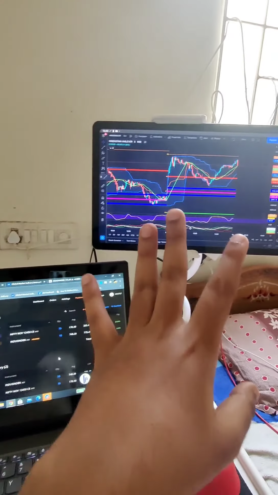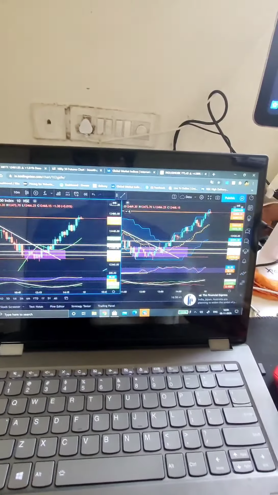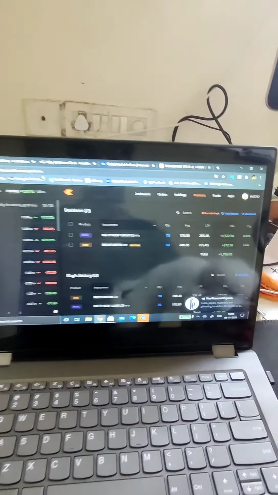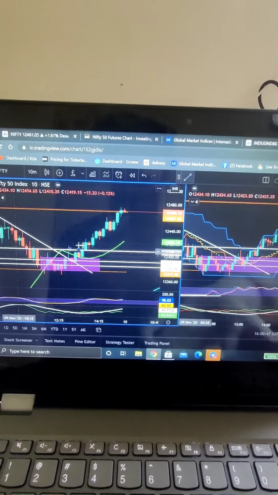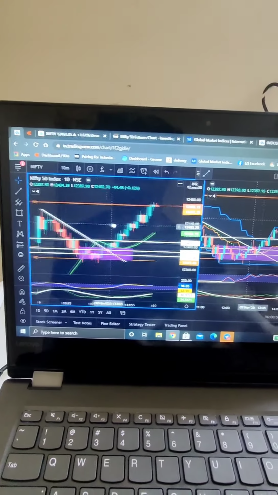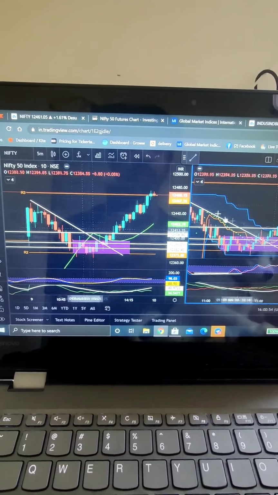You don't even require a tablet over here, which I just generally keep for a stock setup. Right? I do multi-time frame analysis. If you can just see, first trade was around of Nifty November 12,450 CE. I do multiple time frame analysis with firstly the price action. As you can see, the white line over here and the white line over here is my price action.